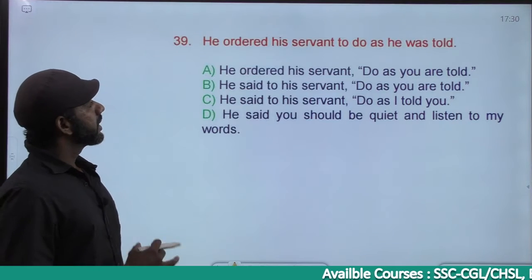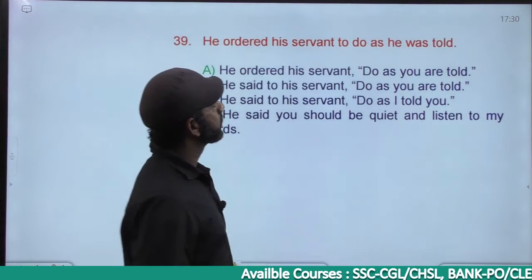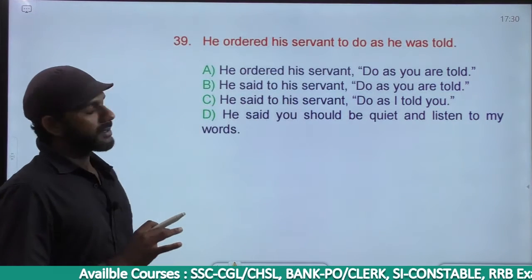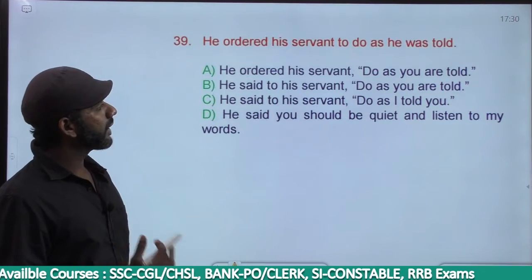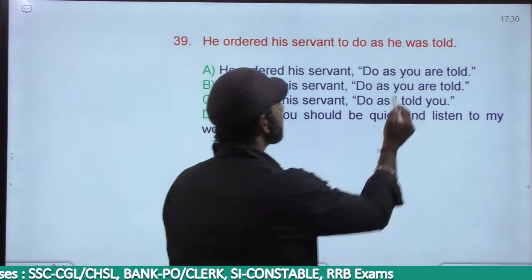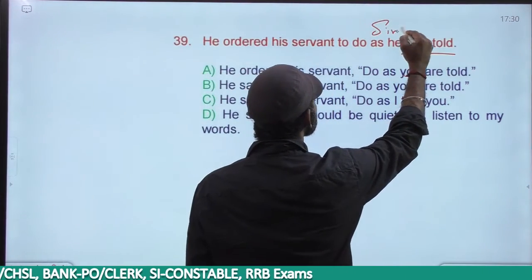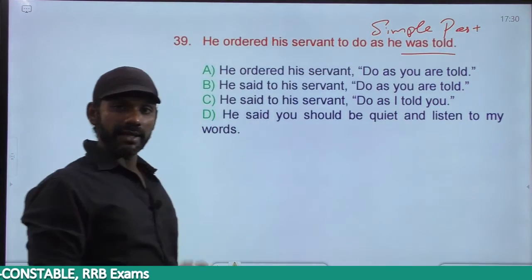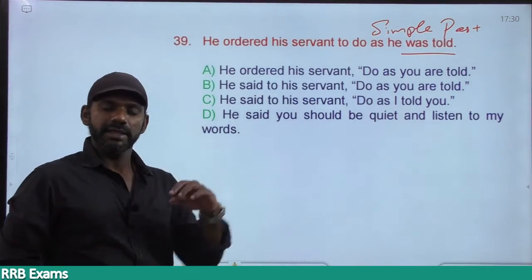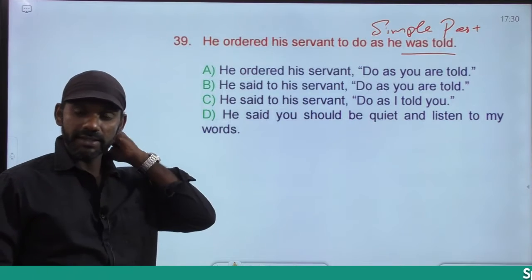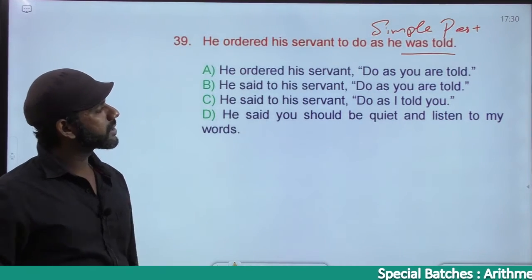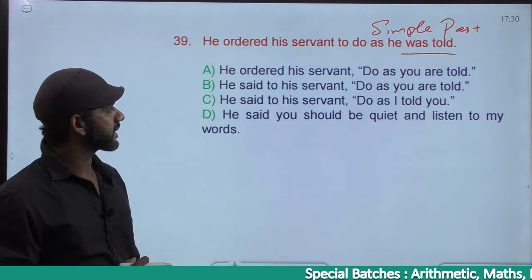Indirect speech. He ordered his servant to do as he was told. "He was told" is simple past. This is indirect to direct. In the indirect speech, it is simple past, so in the direct speech, it becomes simple present. So we want an option which is in the simple present tense, right?